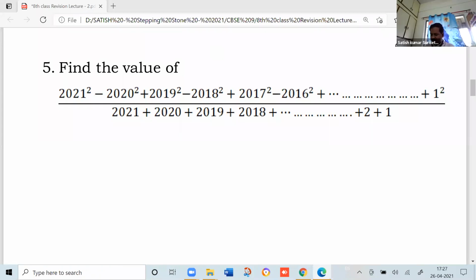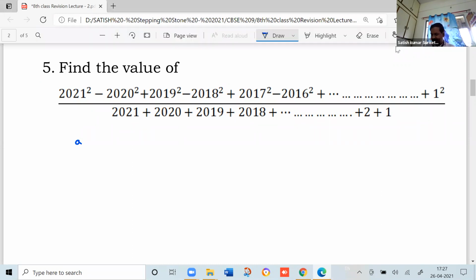In this problem, you have to group the numerator two terms at a time and apply the formula of a square minus b square, which you know. That is, a square minus b square equals (a minus b) into (a plus b).